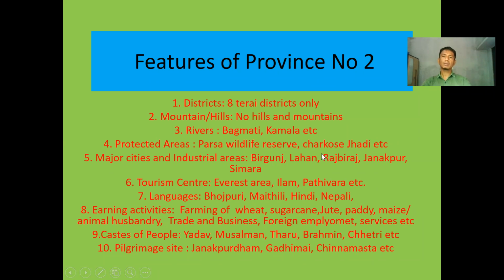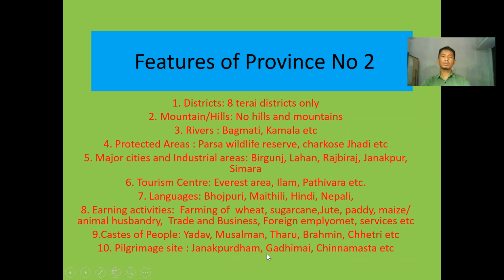And regarding castes of people of this province number 2: Yadav, Musalman, Tharu, Brahmin, Kshetri. You know that Brahmin and Kshetri have spread all over the nation in all the provinces of Nepal, but the rest of the communities have majority in certain districts and certain provinces only. Especially Yadav, Musalman, and Tharu have their majority in this province number 2, and most of the ministers of the province number 2 government are found to be Yadav, Musalman, and Tharu as well.